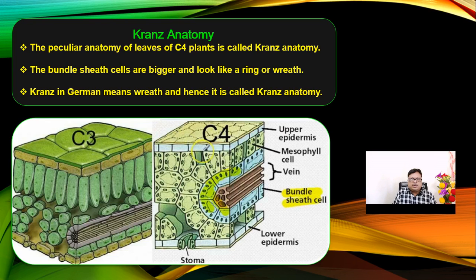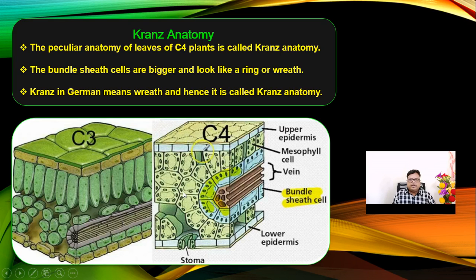Now in this particular diagram we can see what is called the Kranz anatomy, the peculiar anatomy of the leaves of C4 plants, where bundle sheath cells are bigger and look like a ring or wreath, an ornamentation type of word. Kranz in German means wreath, hence it is called the Kranz type of anatomy.